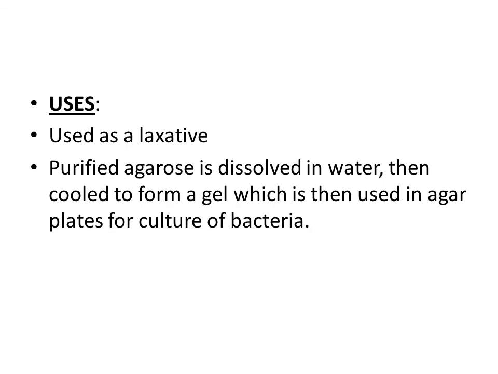Agar is important for us because it can be used as a laxative, because it cannot be broken down in our digestive system. Therefore it adds bulk to the stools and activates peristaltic movements inside the intestine. Therefore it is being used as a laxative.